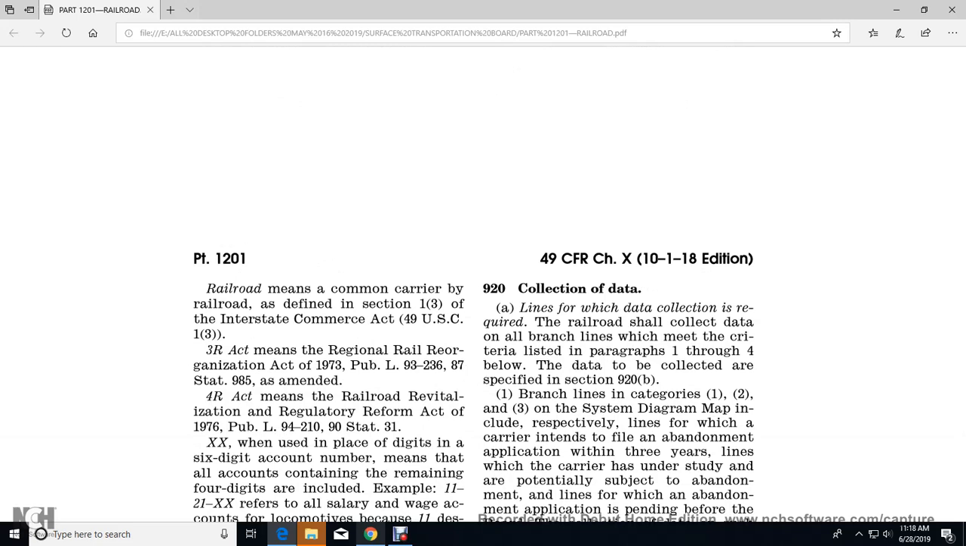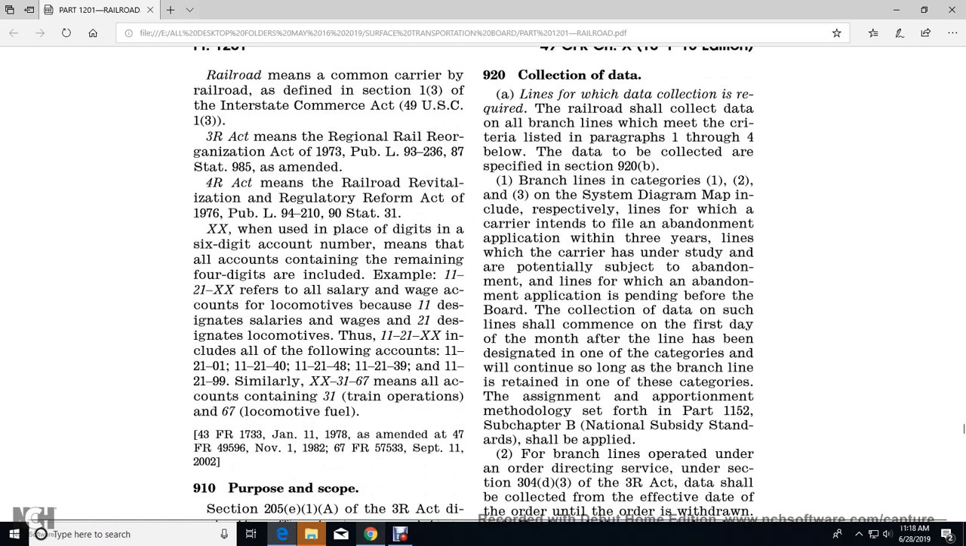3R Act means the Regional Rail Reorganization Act of 1973, Public Law 93-236, 87 Statute 985, as amended. 4R Act means Railroad Revitalization and Regulatory Reform Act of 1976, Public Law 94-210, 90 Statute 31. The double X, when used in place of digits for the 6-digit account numbers, means that all accounts containing the remaining 4 digits are included.